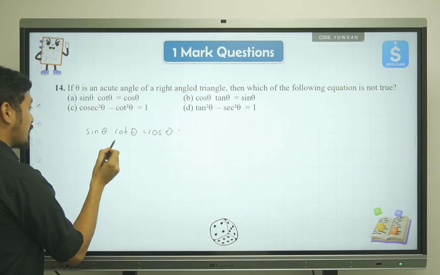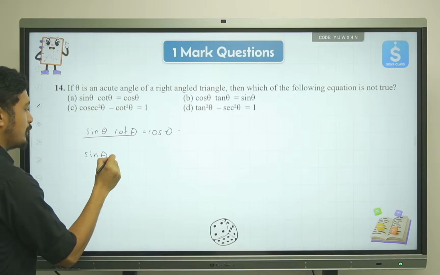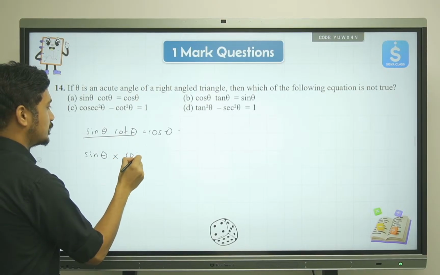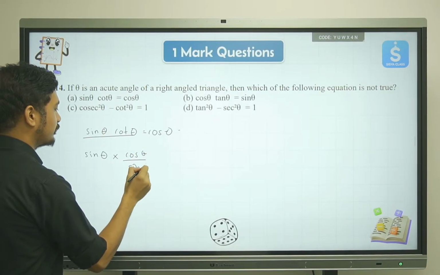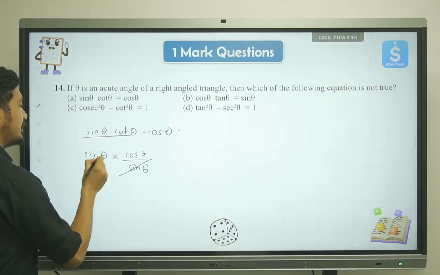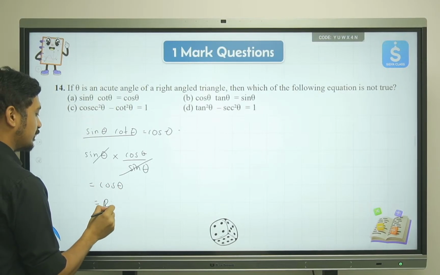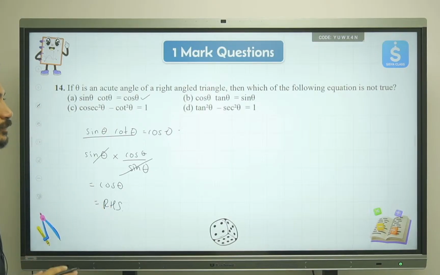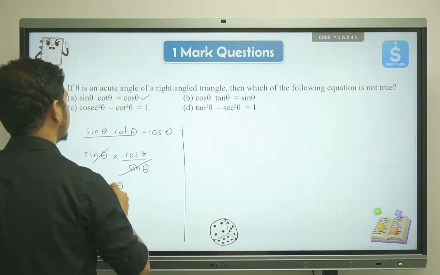I'll take the LHS part first. So we have sine theta multiplied by cot theta. Cot can be written as cos theta by sine theta, right? And then sine gets cancelled and we have cos theta only left, and that is the RHS, which means this equation is correct. It is true, it is not false. Okay, so moving ahead to the next, option B.